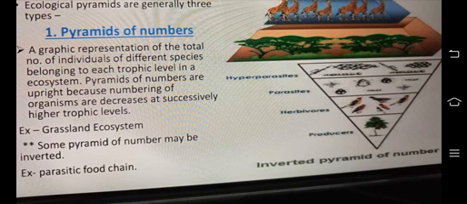In a grassland ecosystem the pyramid of number is upright, but some pyramids of number may be inverted, like the parasitic food chain. That means there is one organism, that is the host. There you can see many parasites on that, so it will turn into an inverted structure.